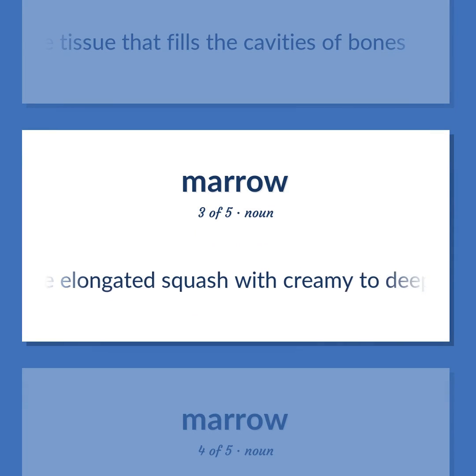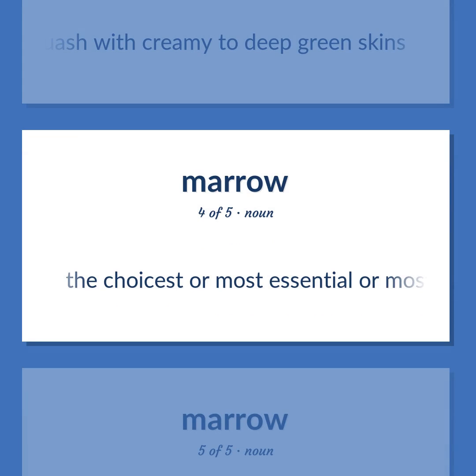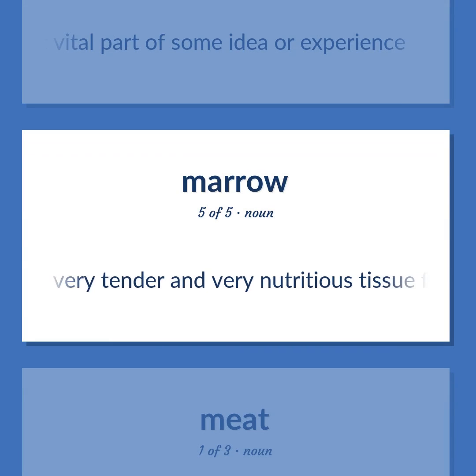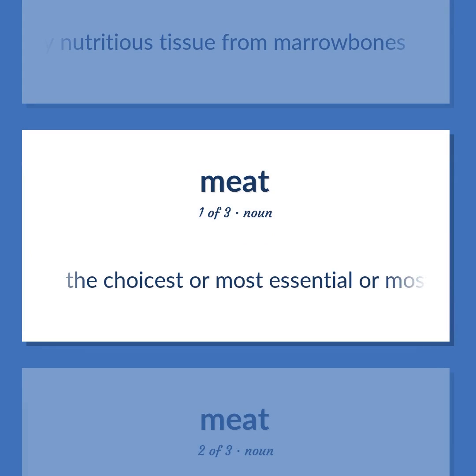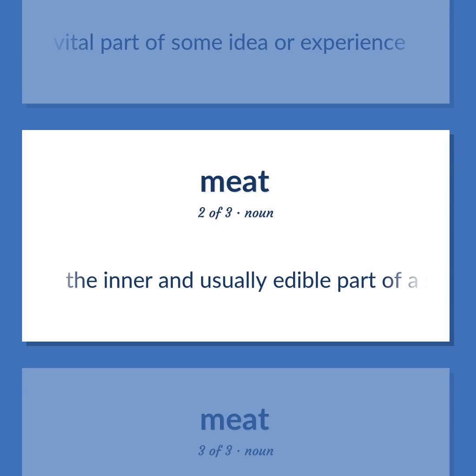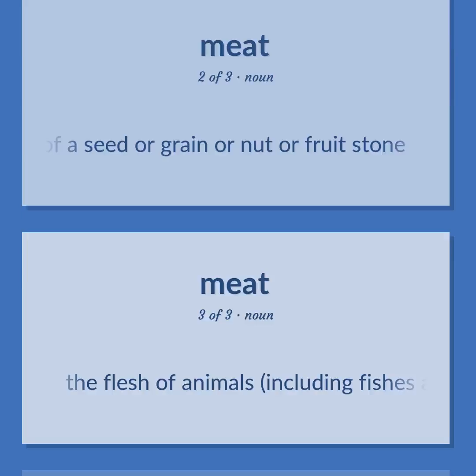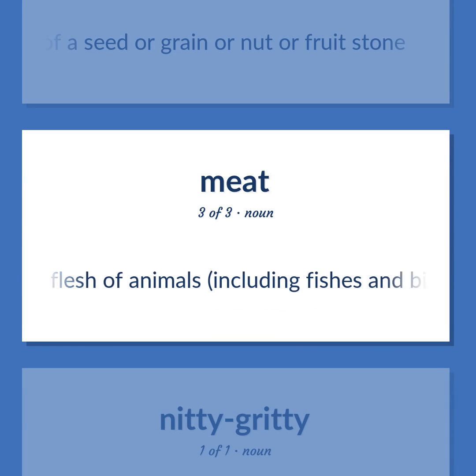Large elongated squash with creamy to deep green skins. The choicest or most essential or most vital part of some idea or experience. Very tender and very nutritious tissue from marrow bones. The choicest or most essential or most vital part of some idea or experience. The inner and usually edible part of a seed or grain or nut or fruit stone. The flesh of animals, including fishes and birds and snails, used as food.